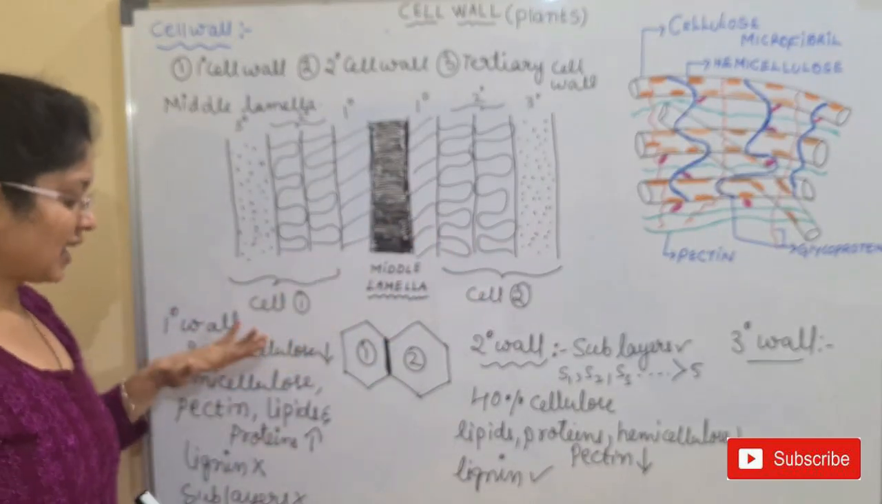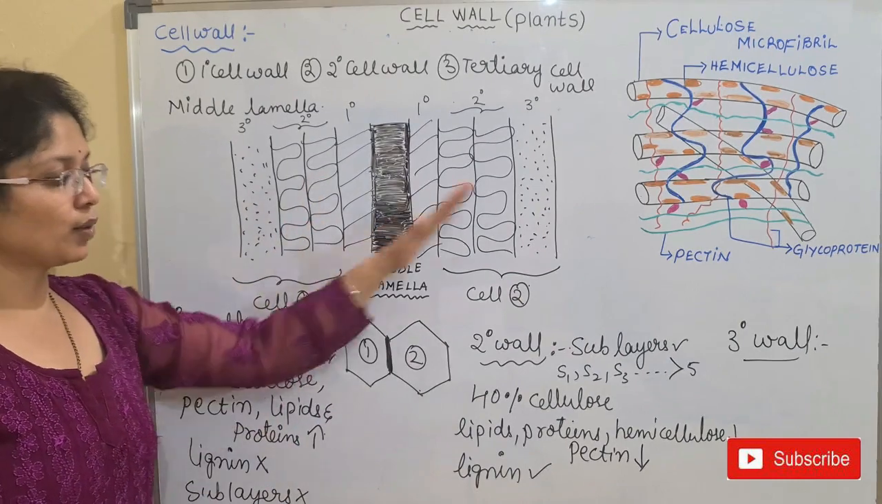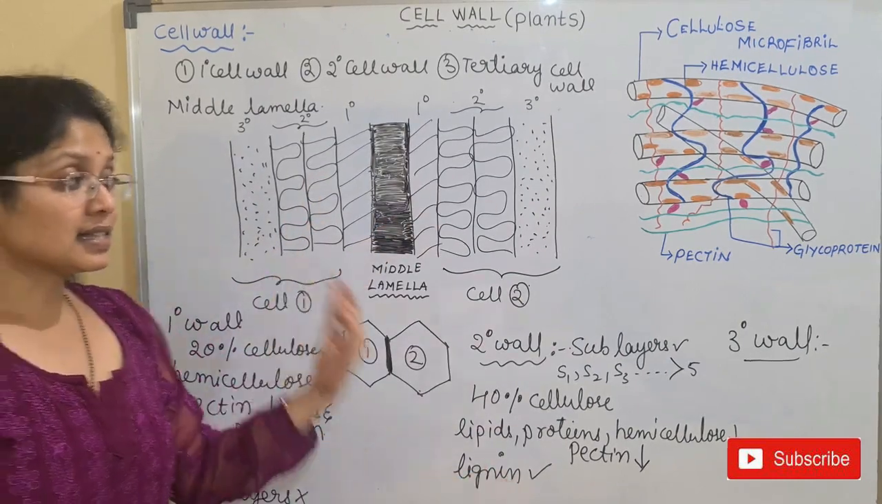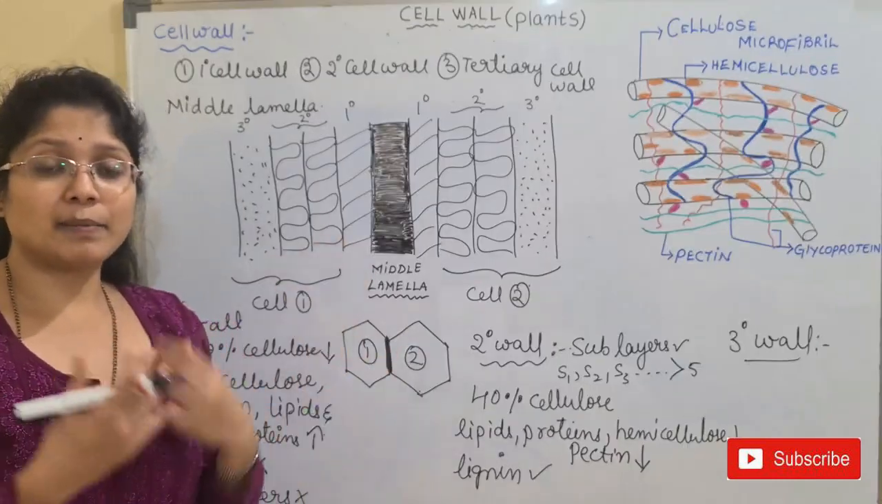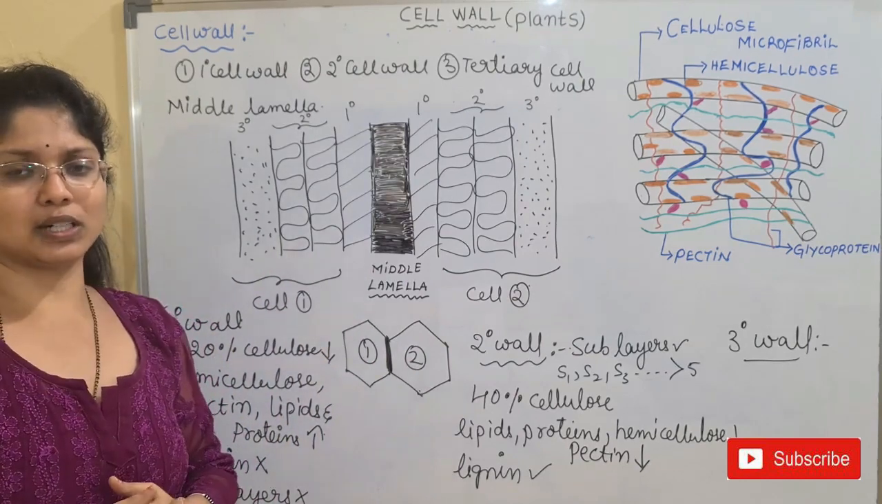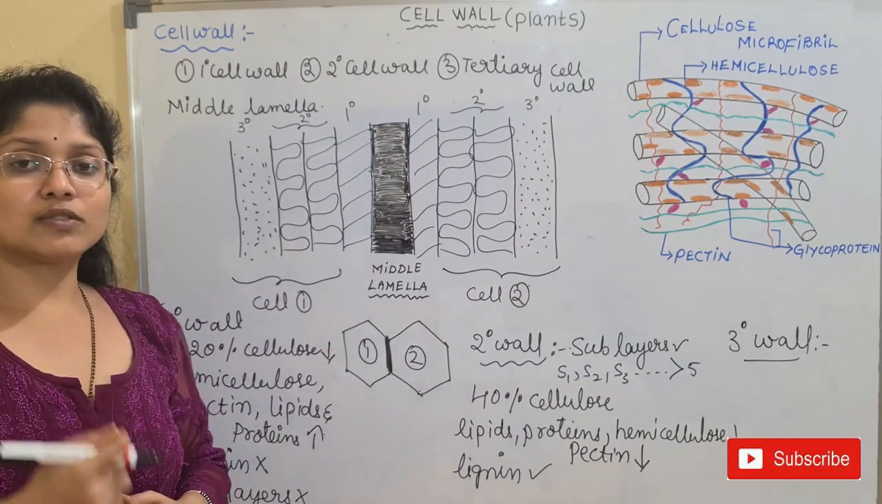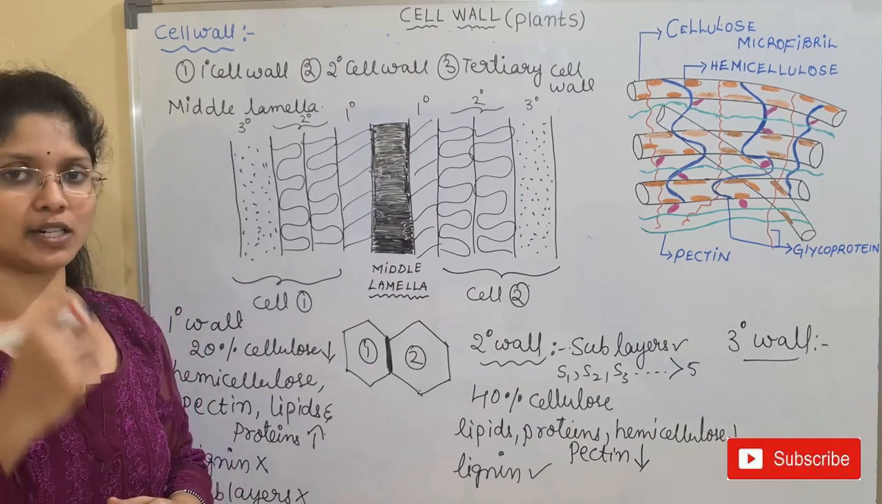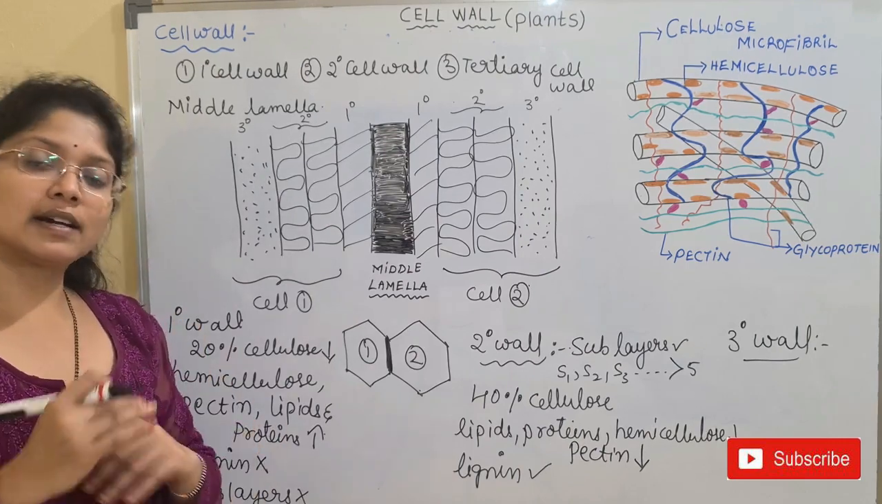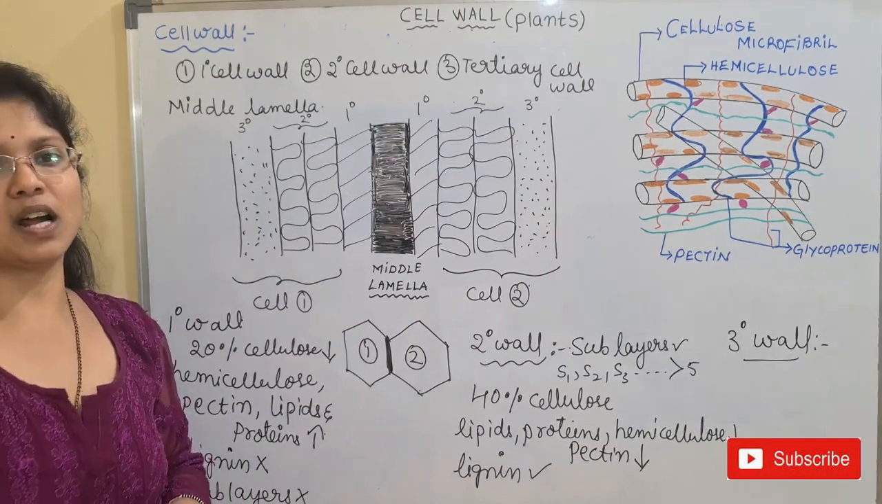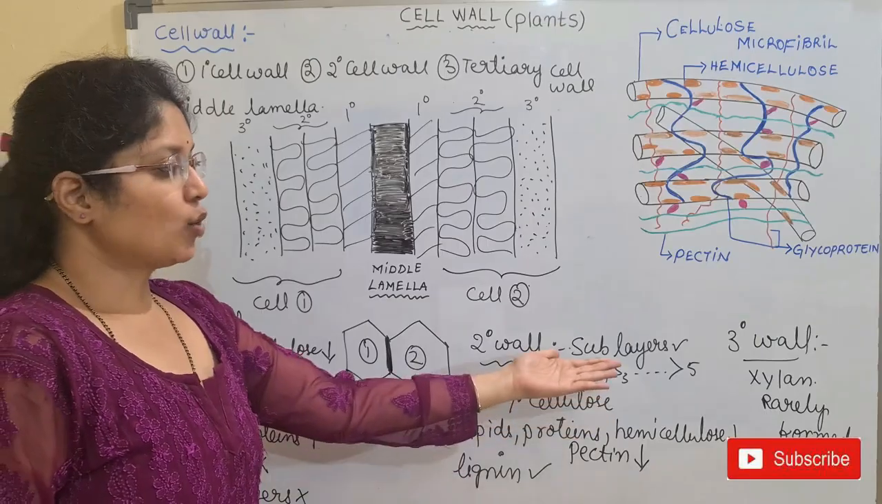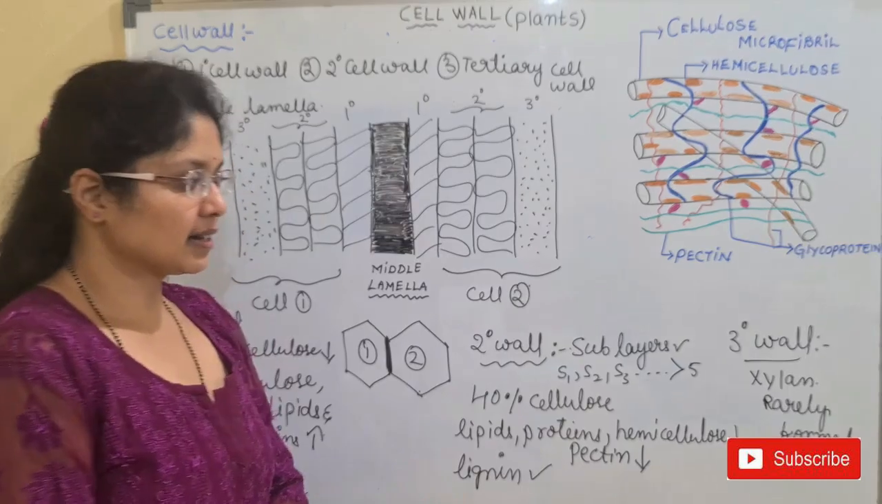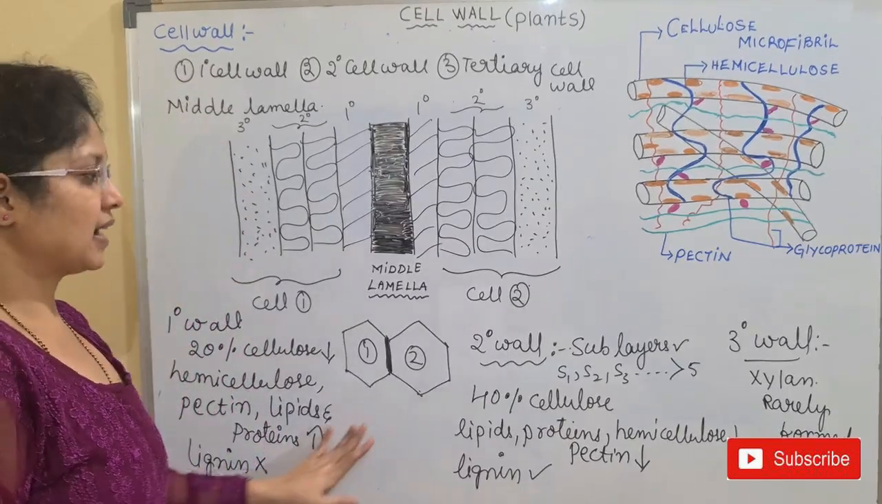The primary wall will have different substances, the secondary wall will have a different composition. In the same way, the tertiary wall mainly has a different kind of sugar, known as xylan. Because of the xylan, we can say that there is another layer formed, which is the tertiary wall. This is rarely formed and is seen only in certain plant species. So the tertiary wall mainly has xylan and is differentiated from the primary and secondary walls.